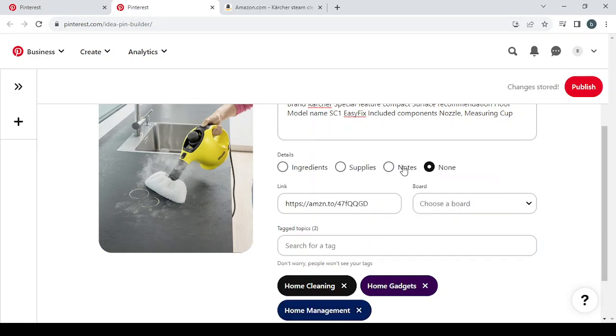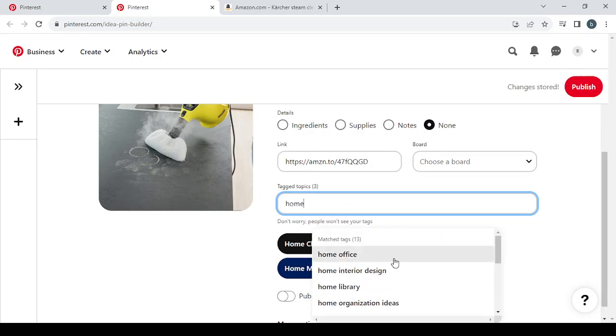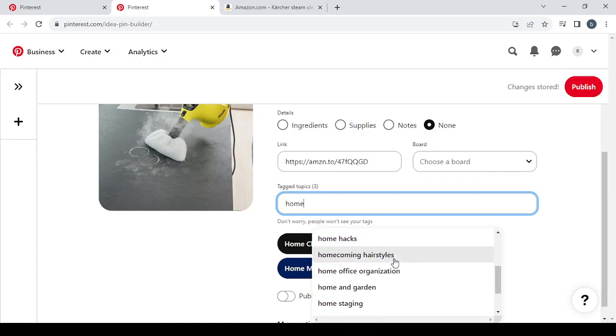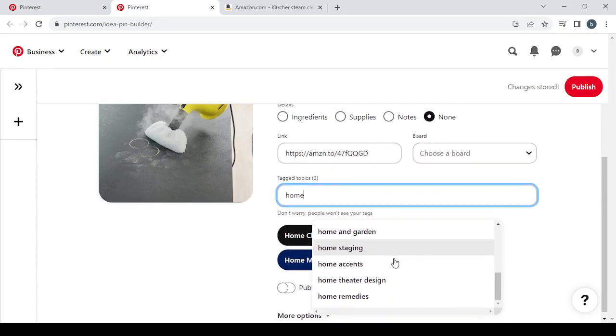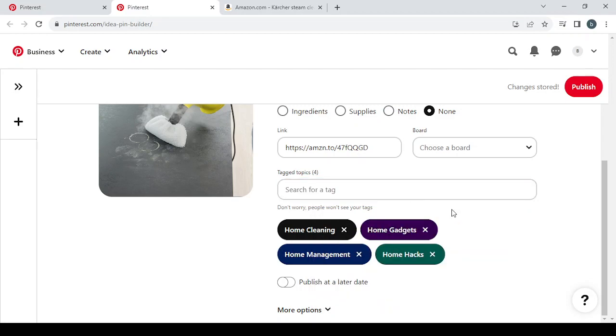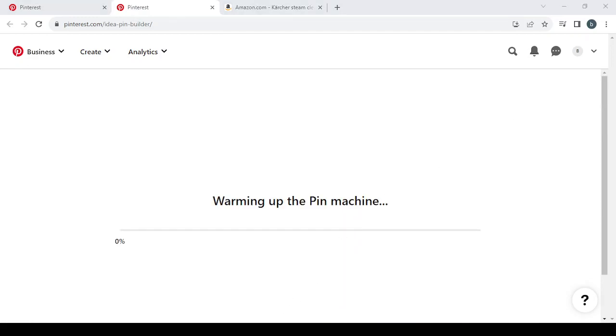Home management also. So guys, make sure to choose a lot of tags and make sure all of them are aligned with your topic or niche, to reach the best audience for your niche. Let's go with home hacks. And after you're done adding your tags, you just double check the title, description, your post as a whole, your link, and then you hit publish. So you wait for some seconds and it will be published.